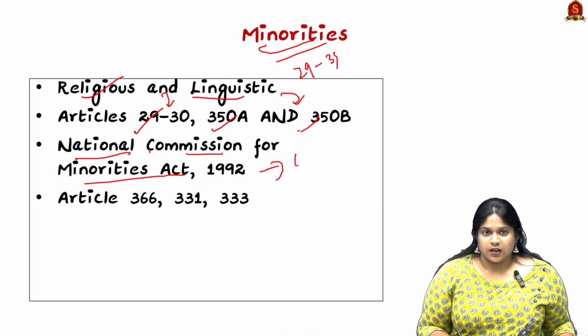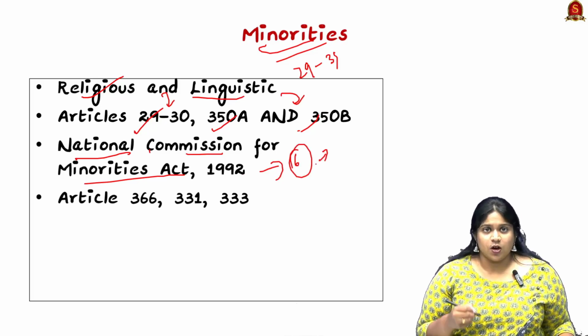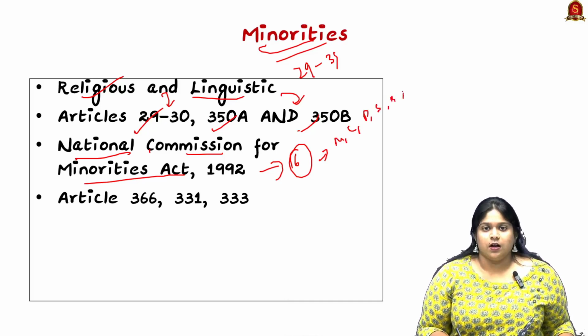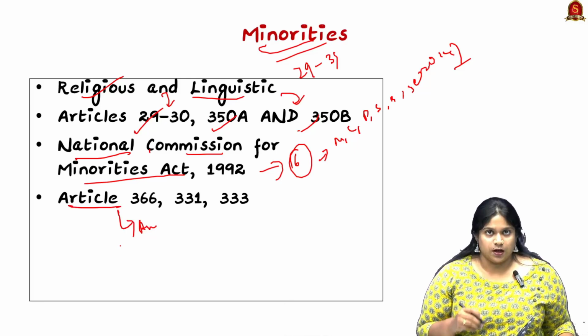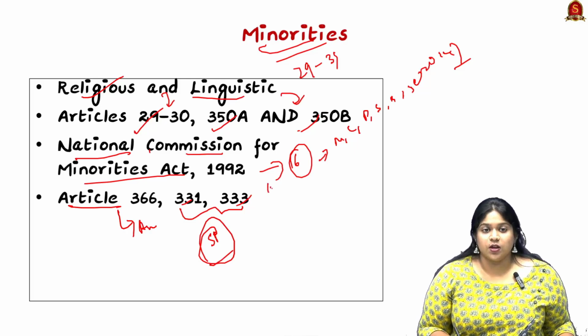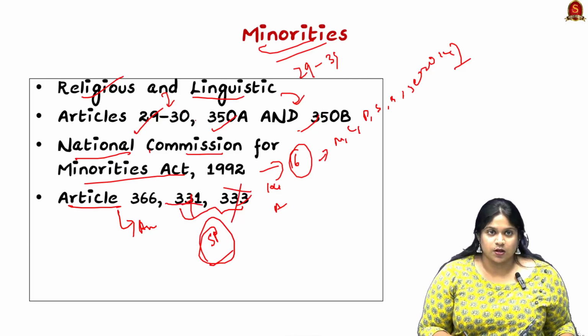Here there are 6 minorities according to the act: Muslims, Christians, Parsis, Sikhs, Buddhists, and Jains, who were recently added in 2014. Under Article 366, Anglo-Indians are in minorities. Through Articles 331 and 333, the Anglo-Indians were given special provisions, and through the 104th Amendment Act, these were struck down. So these are the basics when it comes to minorities.